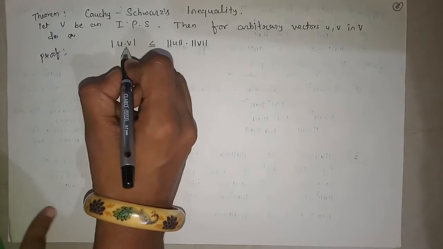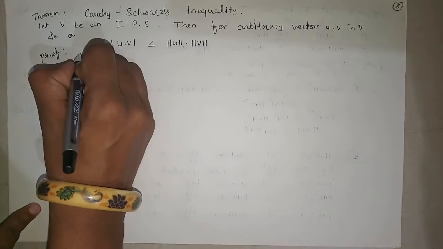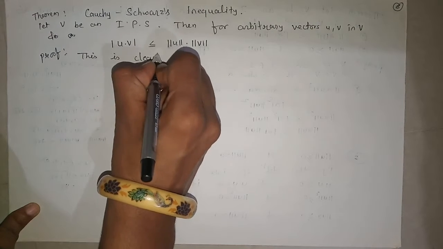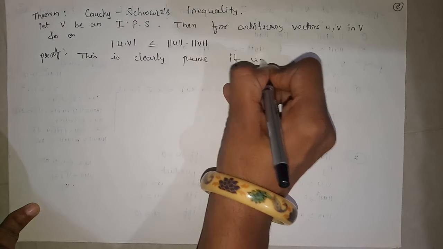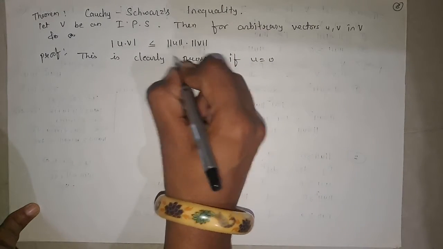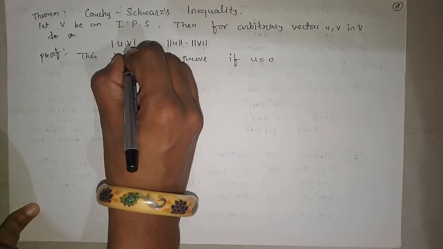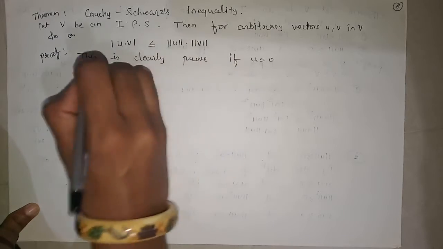If we want to prove this, if u is equal to 0, then this is clearly proved. If u is equal to 0, then u dot v is 0, and 0 is always less than or equal to 0. So there is nothing to prove. So that is the first case of the proof.